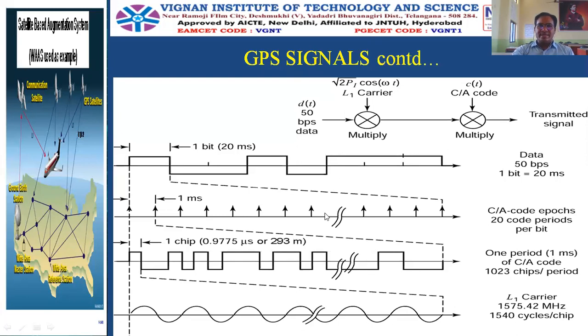So here you can compare. Carrier is at higher frequency and data is at a lower frequency. That's why one bit will stay for 20 milliseconds, but here only 1 millisecond.